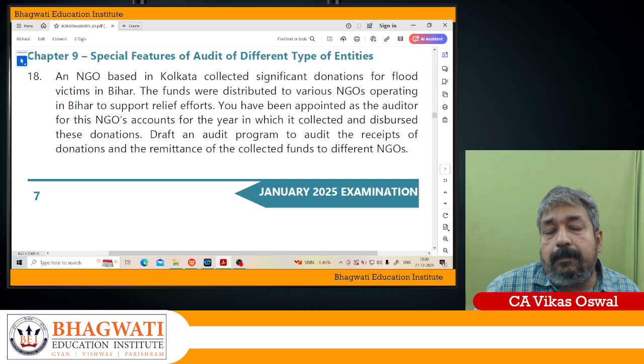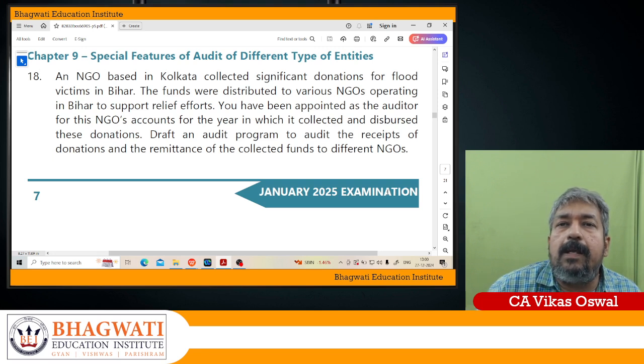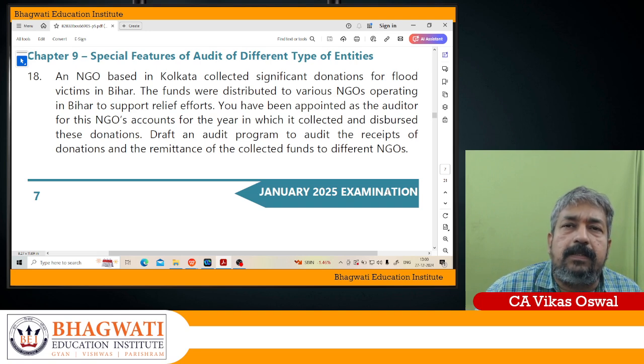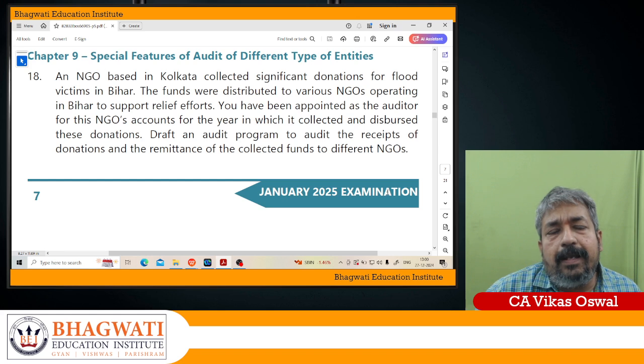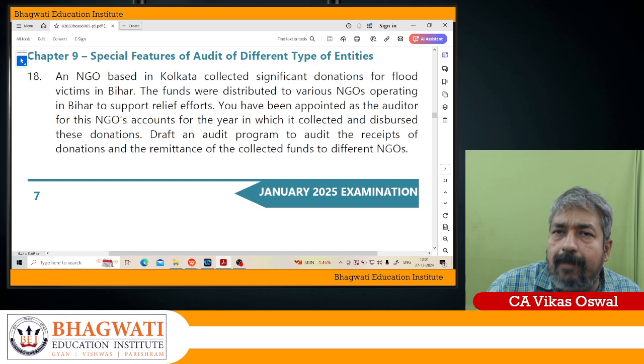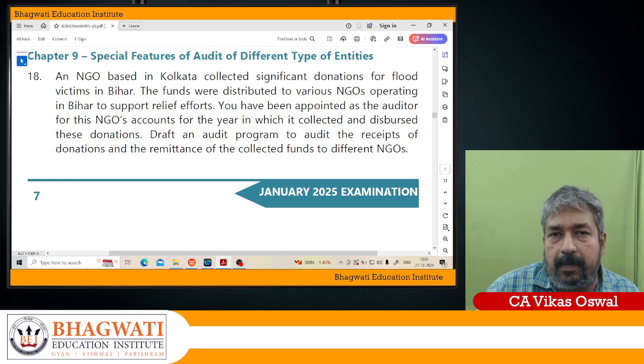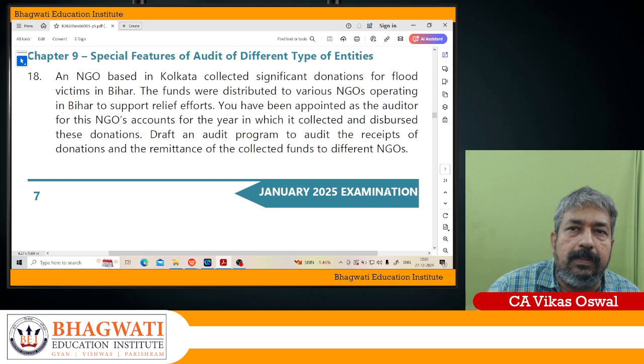There should be a proper system of issuing receipts. Whenever a donation is collected, you have to issue a receipt, and any unused receipts should be returned. You should have an original copy of the receipt available.